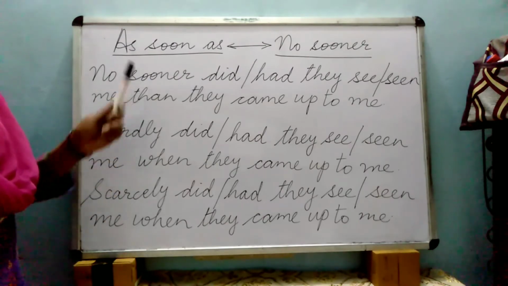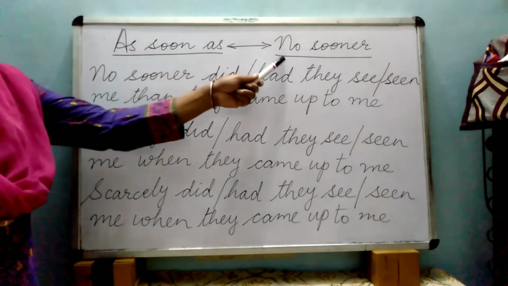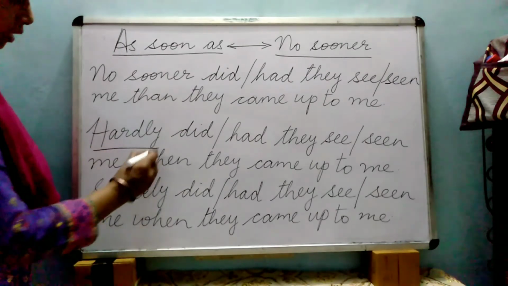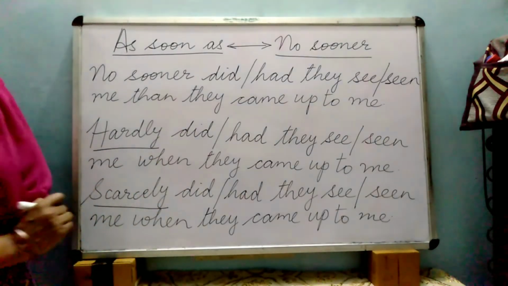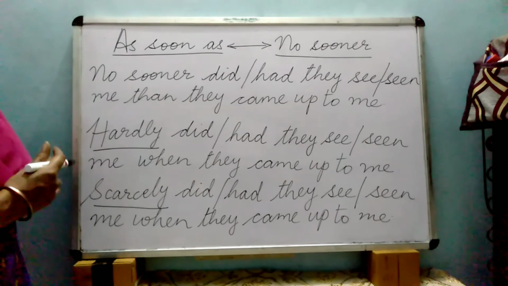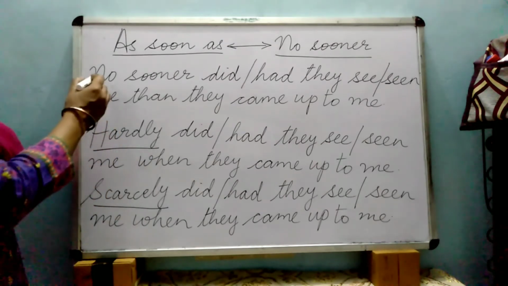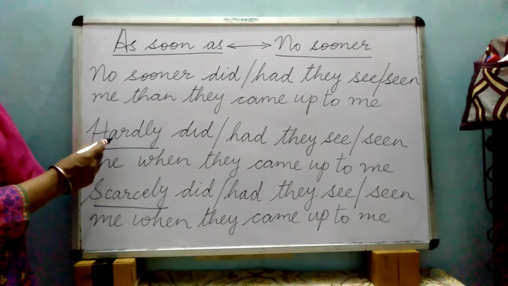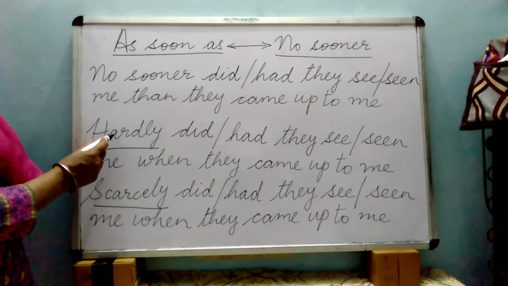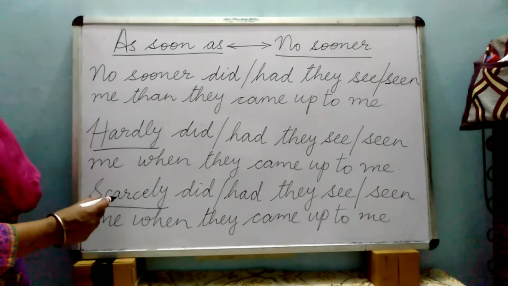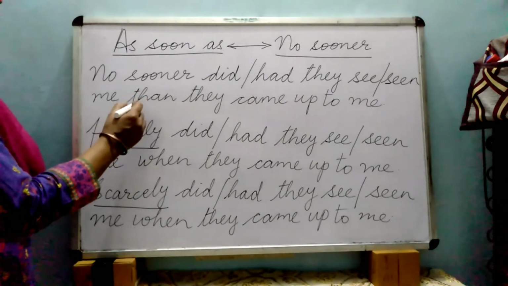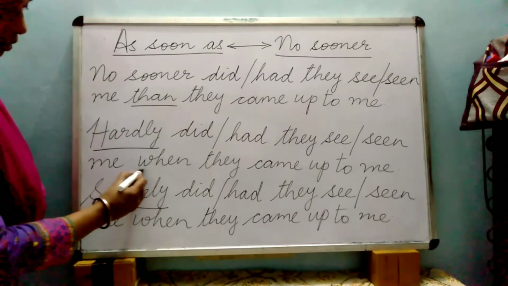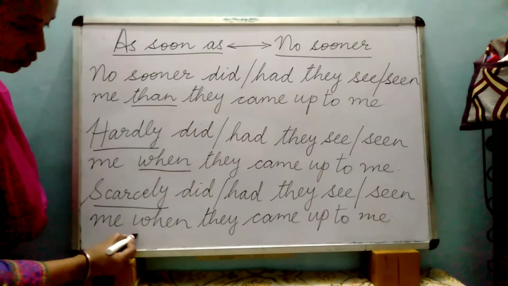Now you can also write the as soon as and no sooner sentences using the word hardly and scarcely. The formation is the same. Just as you change no sooner sentences, in the same way you will be changing the sentences by using hardly and scarcely. The only change is that with no sooner you will be using than, and with hardly and scarcely you will be using the word when.